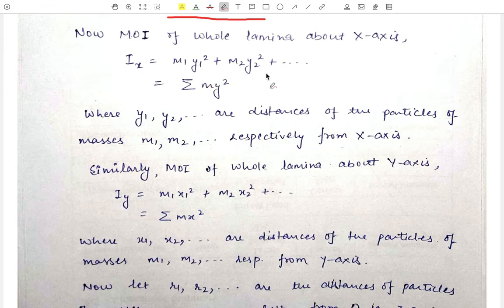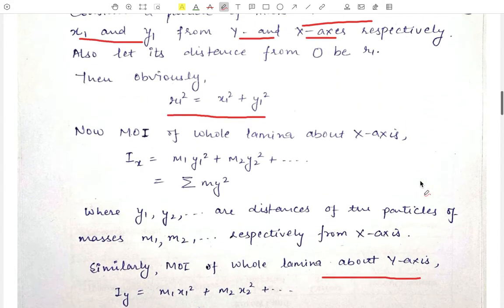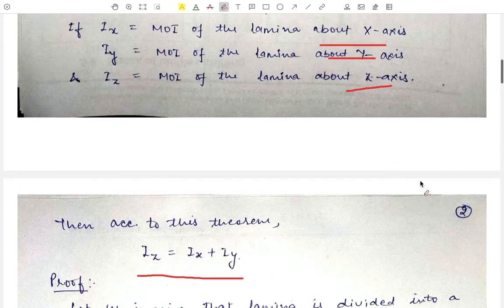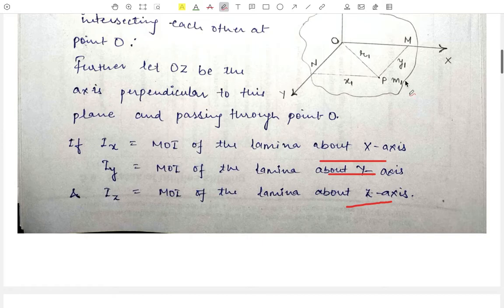y1, y2, y3, y4, etc. are the distances of the particles from the x-axis. Now, in the same way, the moment of inertia of the whole lamina about the y-axis: for this, again, let us consider the same point, the point of mass m1 at point P at a distance x1 from this y-axis. Therefore, its moment of inertia about the y-axis will be m1 x1 square.